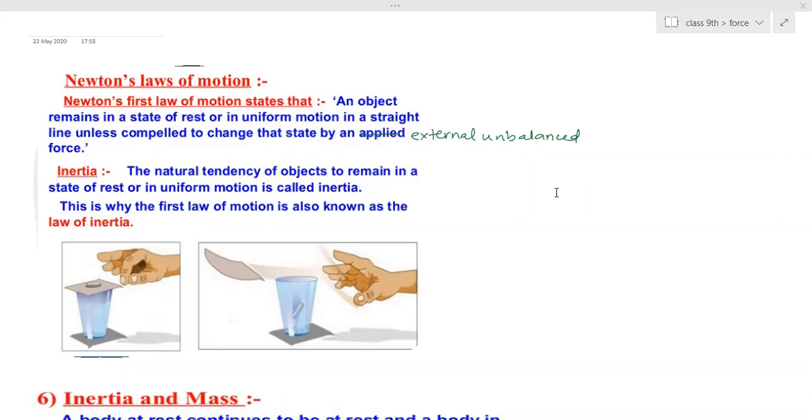But the book, due to its mass, is able to stop that external force. It won't move along with that change, it will resist the change. That means its internal force is acting on it. Its internal force is not allowing any other force to act on it easily. So that internal force every object possesses, we call inertia.